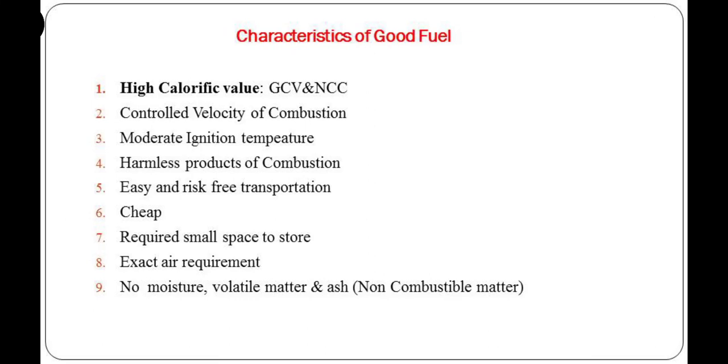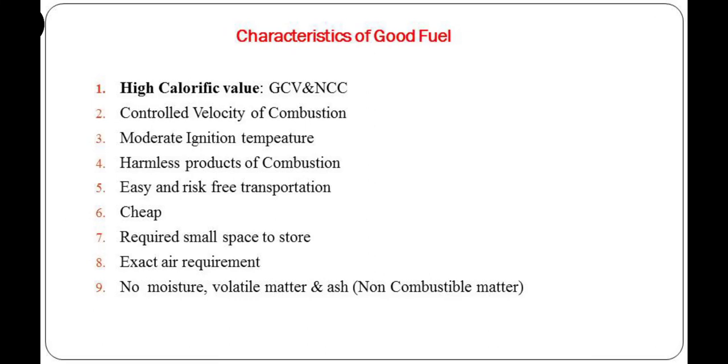Ash is the product of combustion. After the combustion, we get ash. So ash is non-combustible matter. We get ash only in case of solid fuels. Here, if we think about the chemical composition of fossil fuels, they contain carbon, hydrogen elements as major elements. Along with carbon, hydrogen, they may contain nitrogen, sulfur, ash, water and volatile matter.